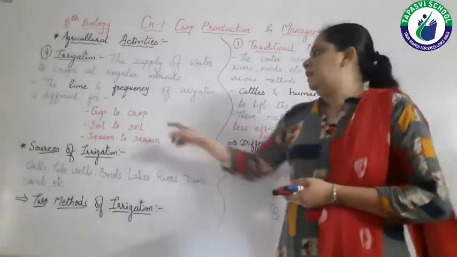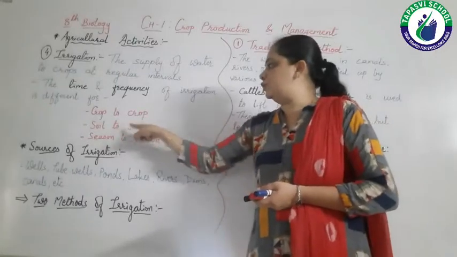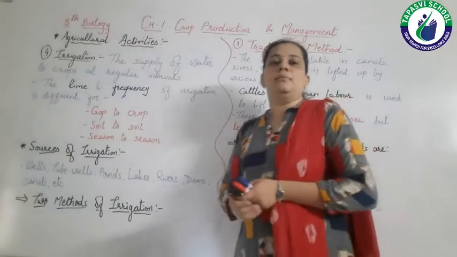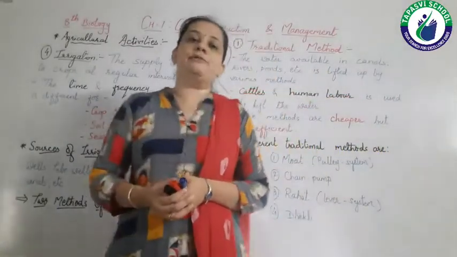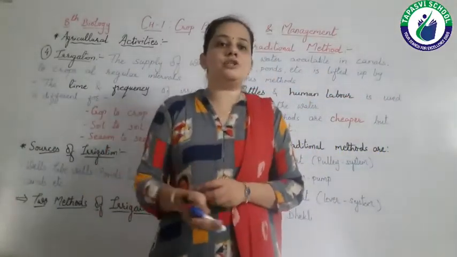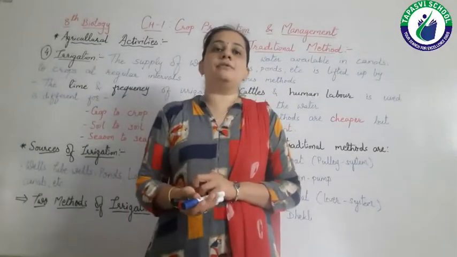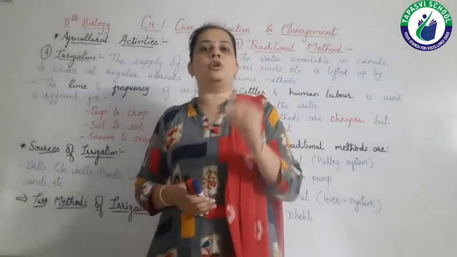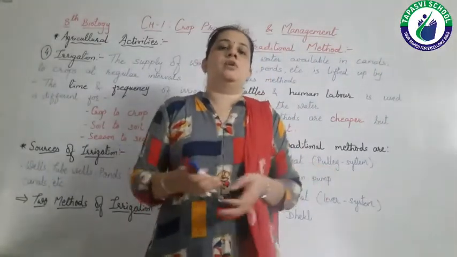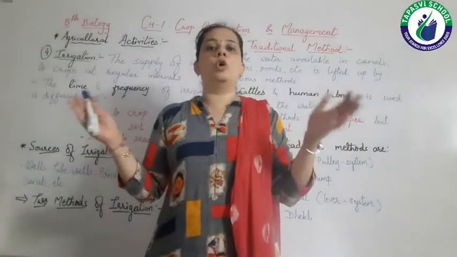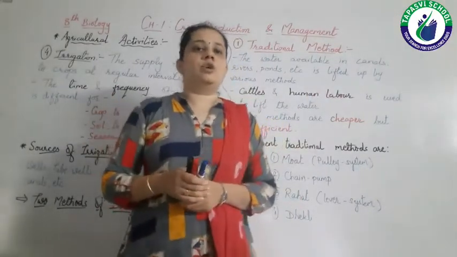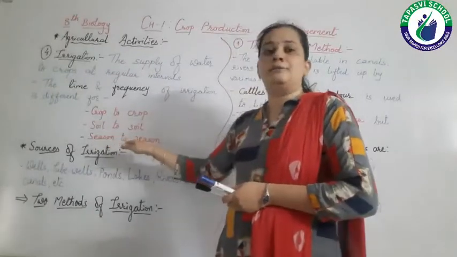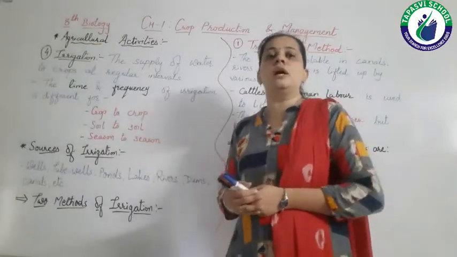And it is different from season to season. As we know, in different seasons we require different amounts of water. In winter we require less water, while in summer we require more. Plants also require water differently from one season to another.